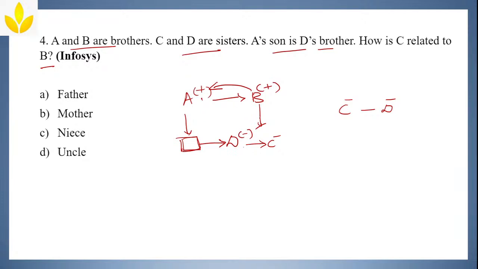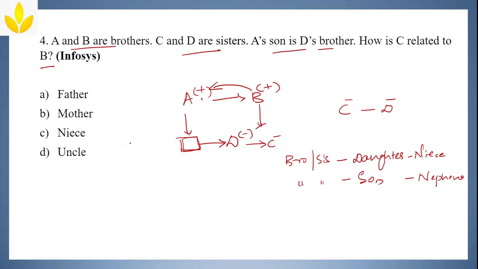Your brother or sister's daughter will become your niece, and your brother or sister's son will become your nephew.